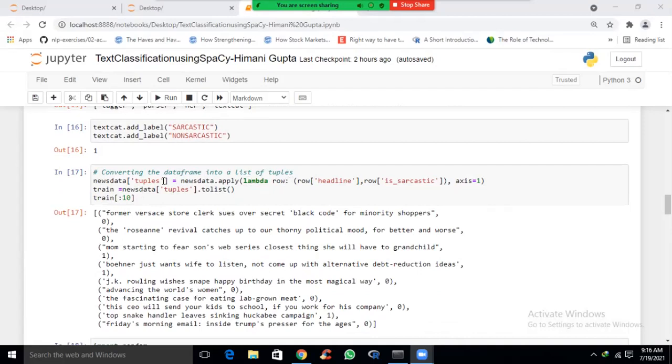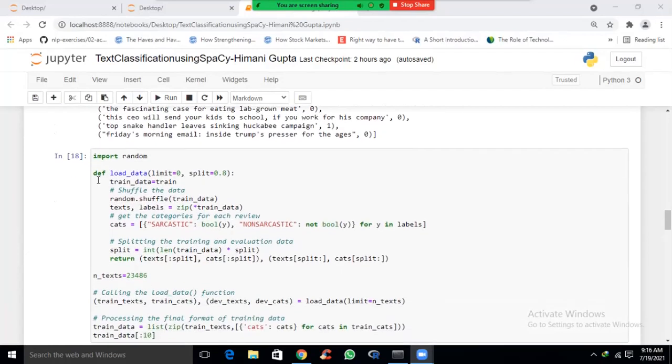First of all, we are converting the data into tuples, then these tuples are converted into a list, and then we are displaying it. Here we can see that we have successfully converted these tuples into a list. Now we are writing this load data function. It takes a list of tuples as input. Each tuple contains the text and label values as 0 or 1. This code demonstrates how to convert our news dataset into the desired format.